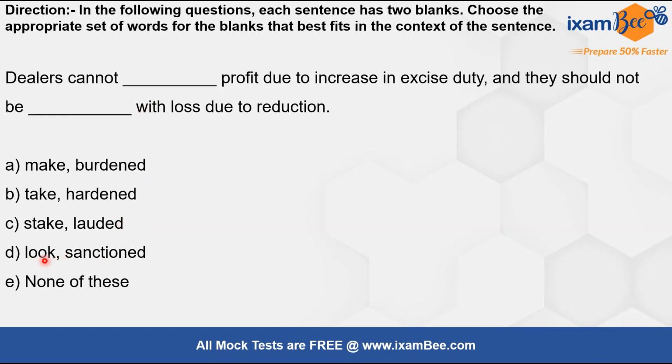Dealers cannot look profit. प्रॉफिट को look नहीं किया जाता है, right? It is either made or it is taken, right? So dealers cannot, let's see, take profit due to increase in excise duty and they should not be hardened with loss due to reduction. So harden मतलब क्या? मजबूत या कठोर करना किसी चीज को. So this also does not fit. So the correct option will be A, which says dealers cannot make profit due to increase in excise duty and they should not be burdened with loss due to reduction. All right. So option A is the correct answer here.